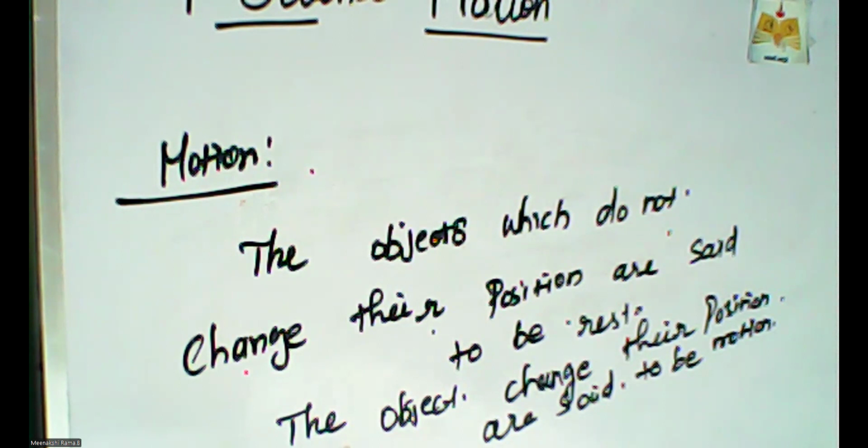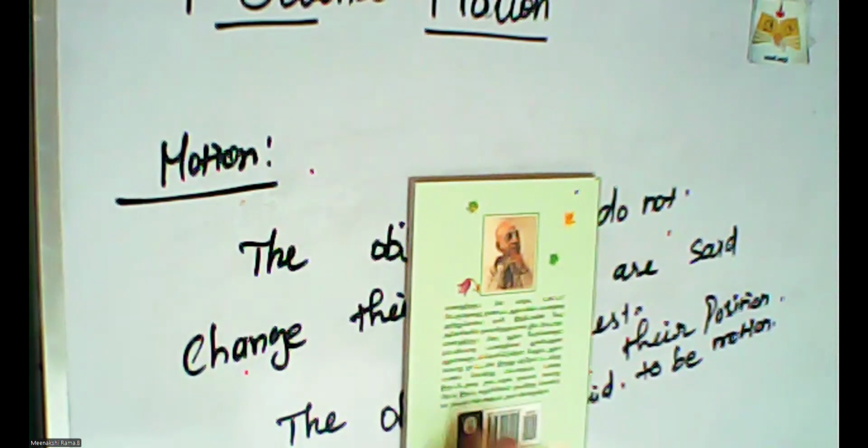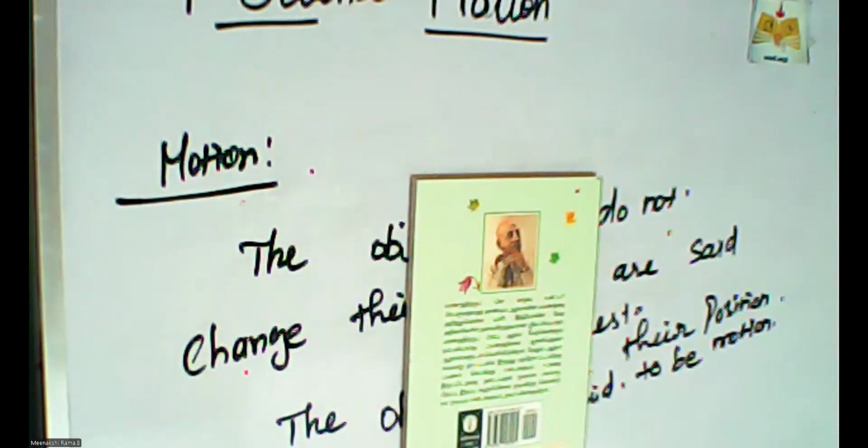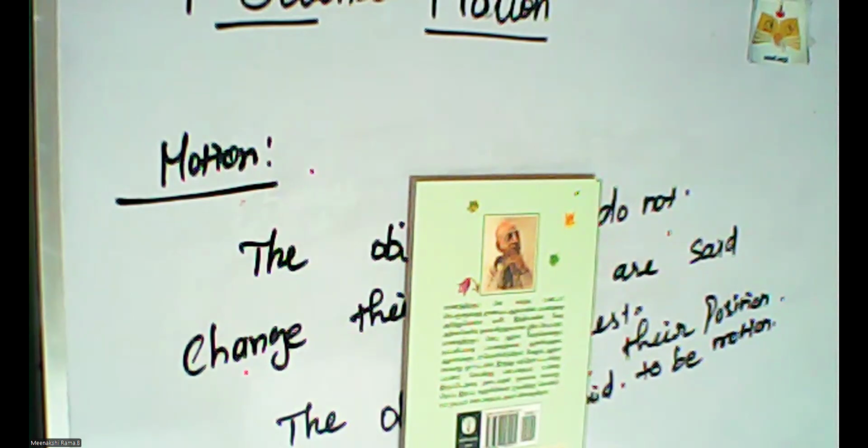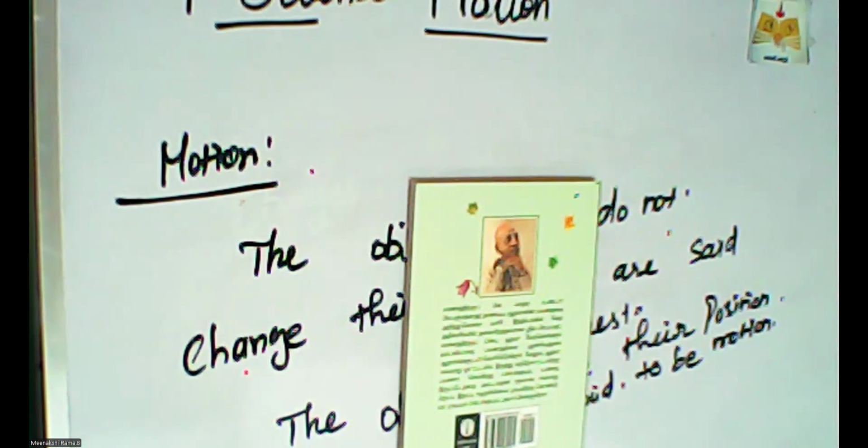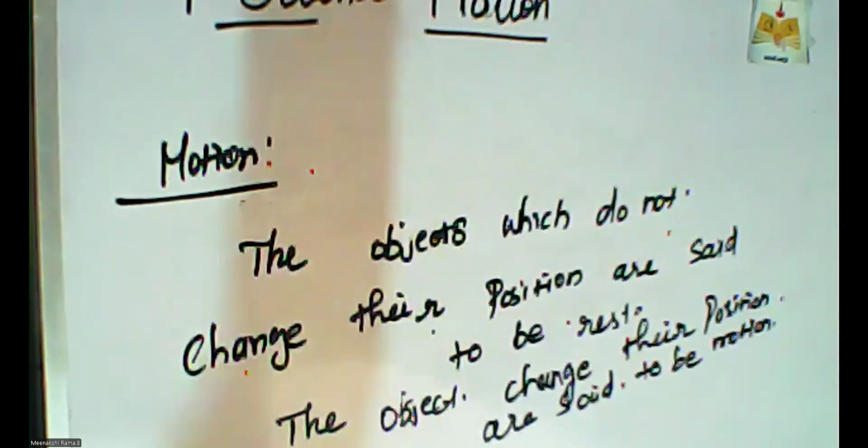So for example, when we keep a book on the table, the book is not moving from one place to another place. So this is called a resting position. The car is moving. Car, bus, different kinds of vehicles, lorries, trucks are running on the road. The birds are flying in the air. So these are all examples of motion. Motion is a relative phenomenon.